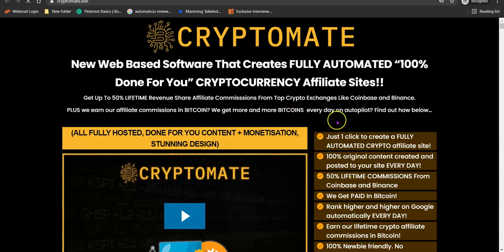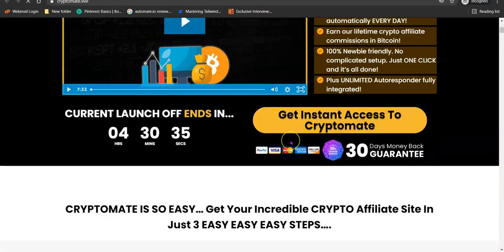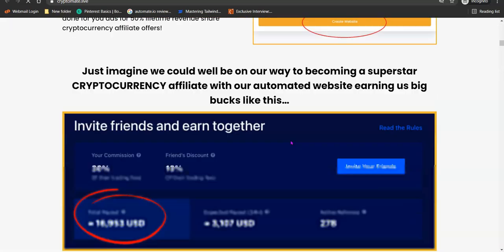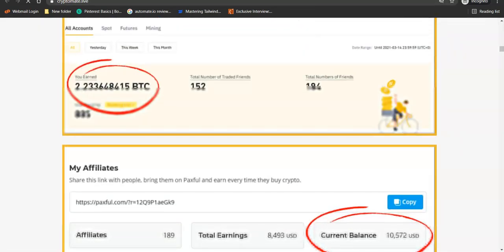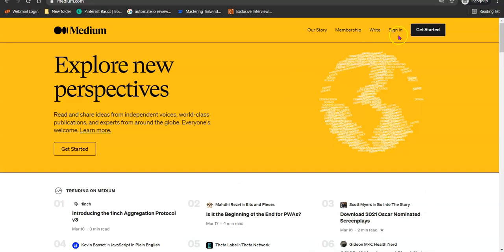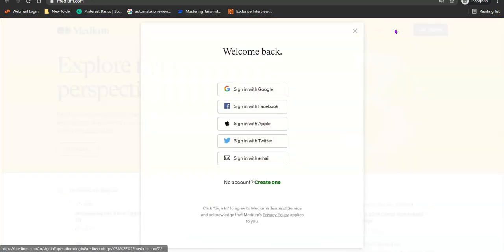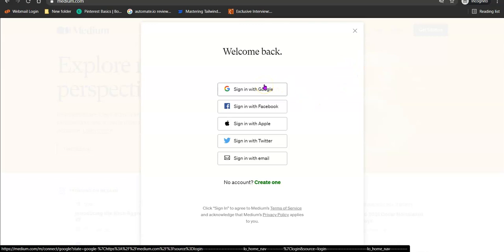All right, so once you've determined the affiliate product you want to promote, once you know much about the product, the next thing you want to do is head over to Medium. So I'm going to log into my Medium account. In your own case, you can also log in easily to your Medium account.